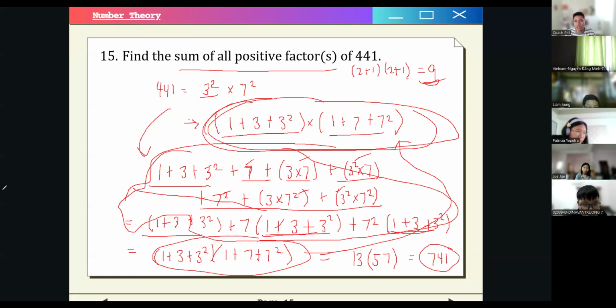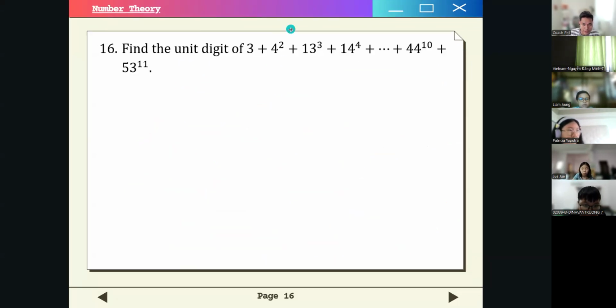So let's have one number before a break. Because we're already halfway. Number 16. Number theory. Find the unit digit of 3 plus 4 squared plus 13 cubed plus 14 to the 4th power plus so on until plus 44 to the power of 10 plus 53 to the power of 11. So let's group, no? Let's group the terms.